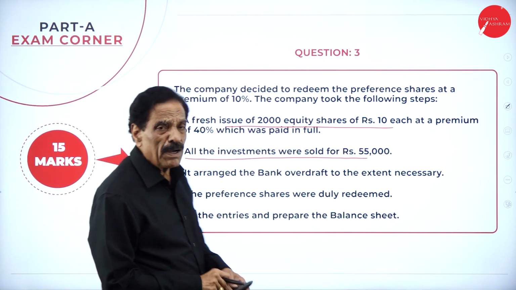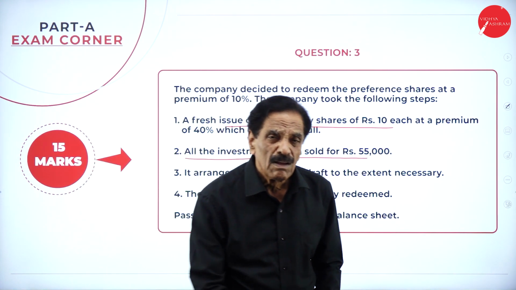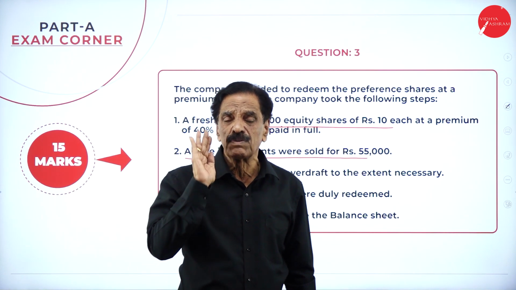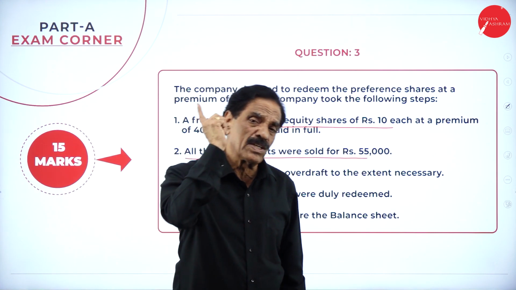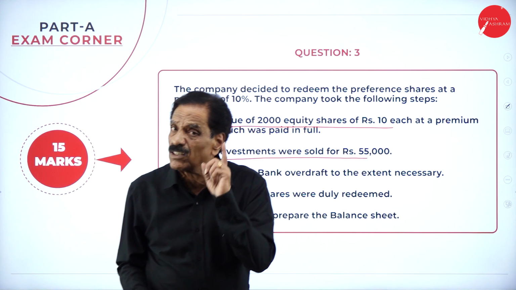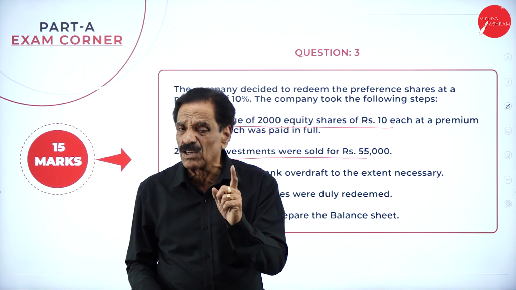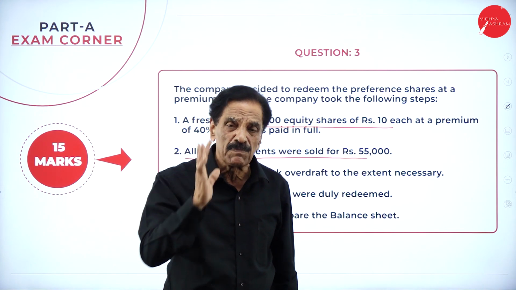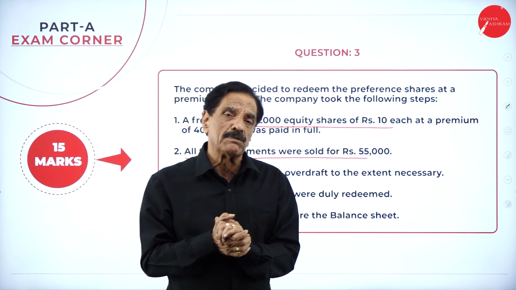So the major point of preference shares here, the first point to bear in mind in the exam, whether the shares are issued or not, there are two funds available. One is called general reserve and the other is called profit and loss account. From that, we have to create an account called CRR. What do you mean by CRR? Capital Redemption Reserve.